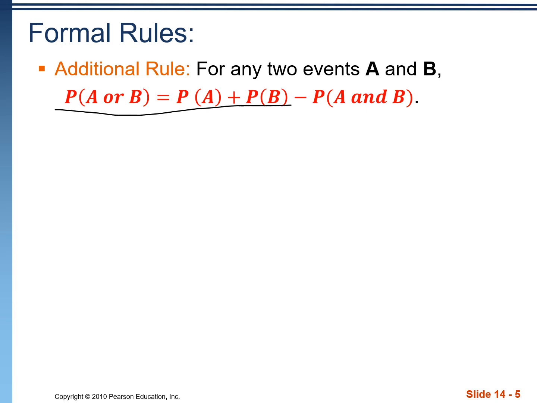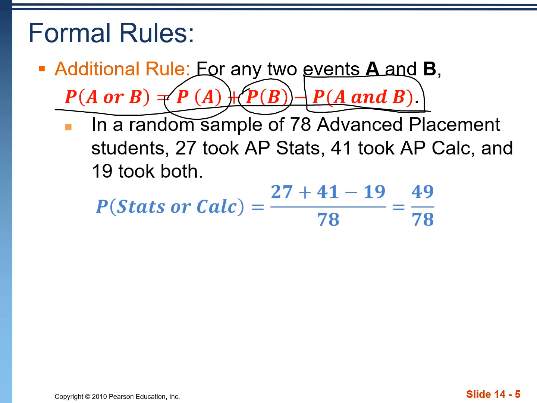So if we have two events, event A and event B, we take the probability of event A, we add event B's probability, and we subtract out the probability of both of them occurring at the same time. Here's an example of why we do it that way. It's the same example we just did.